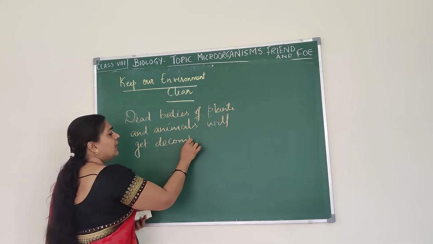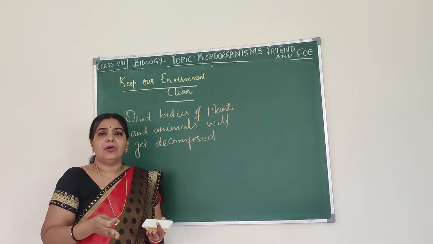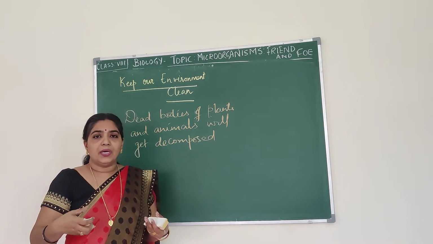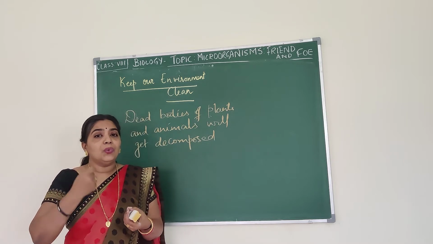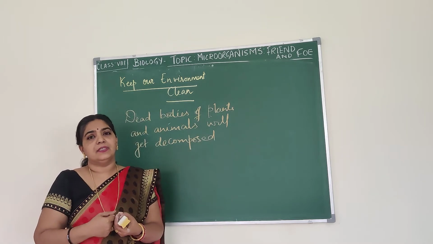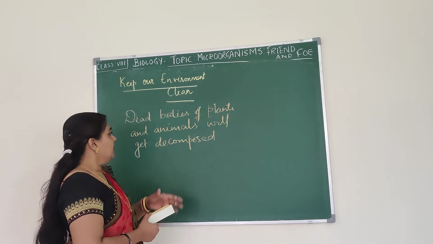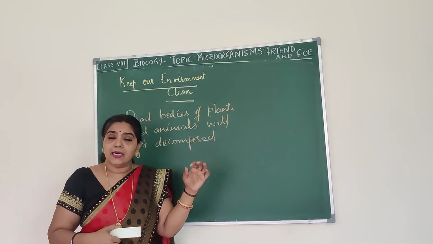Decomposed means what? They will be broken down, right? The entire animal body or plant body or human body will be broken down, and they will return the nutrients that are present in the body to the soil.